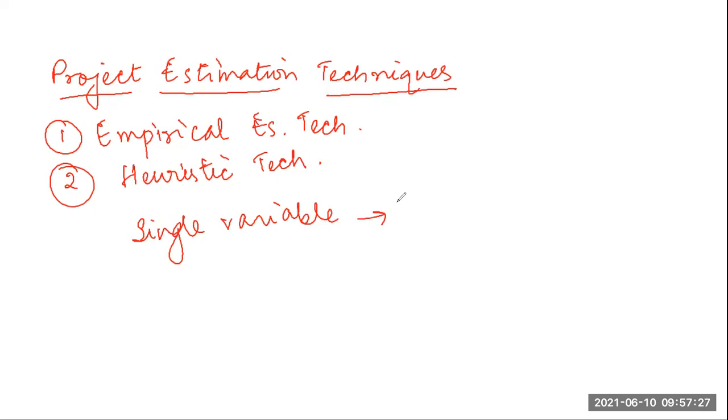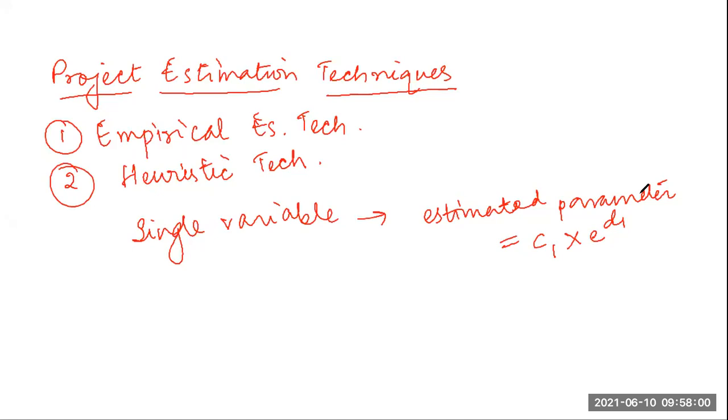So the estimated parameter is equal to C1 into E to the power D1, where C1 and D1 are constants, and E represents the characteristic of the software that has already been estimated, that is, a basic variable.